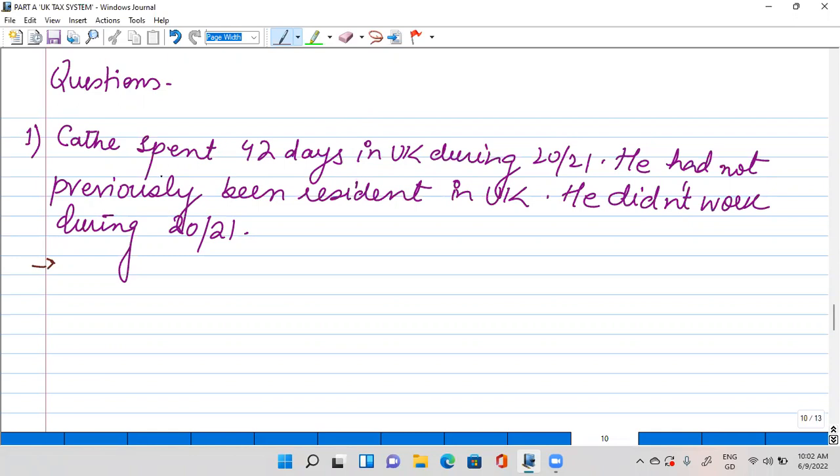Kathy spent 42 days in the UK during 2021. She had not previously been a resident in the UK. She didn't work during the year 2021. So her previous status is non-resident in the UK. And how many days has she spent? 42. These are less than what?